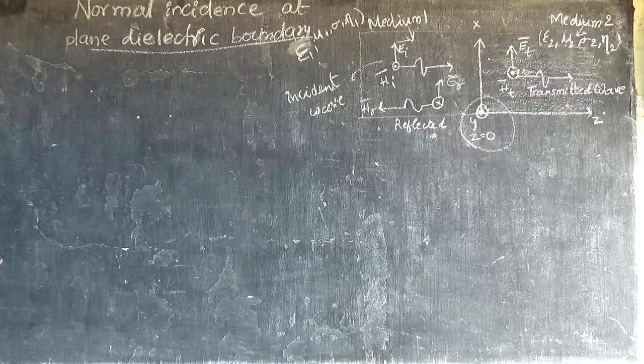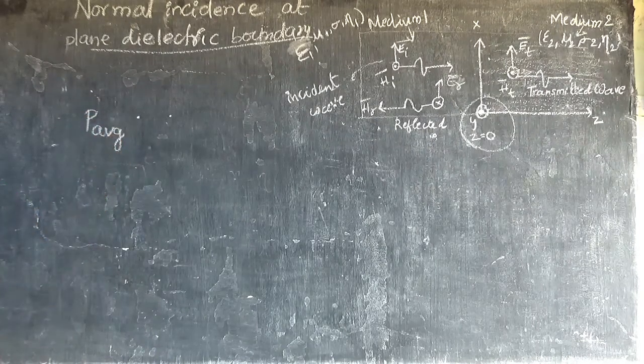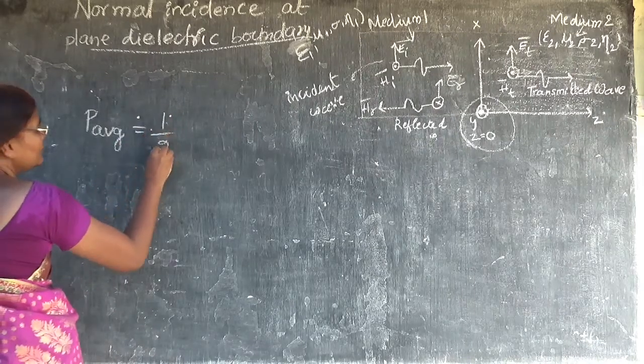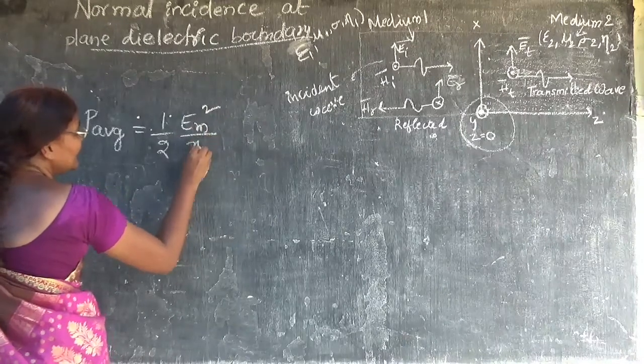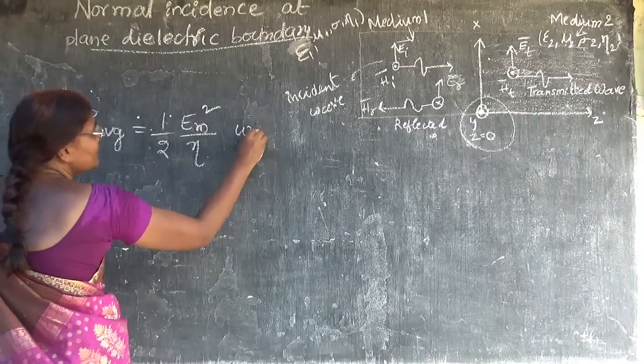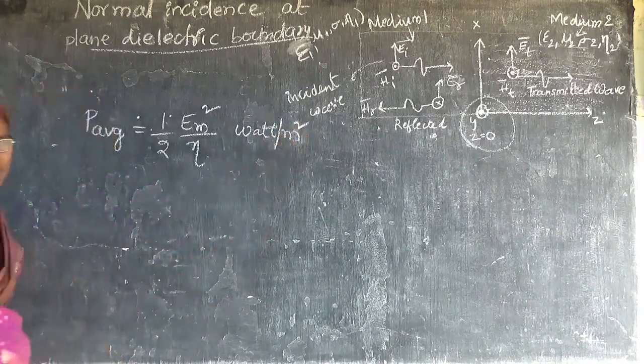learn the energy relations. So according to the Poynting theorem, what is the average power going to be? Average power is going to be 1 by 2 Em square by eta watts per meter square. So what is this?